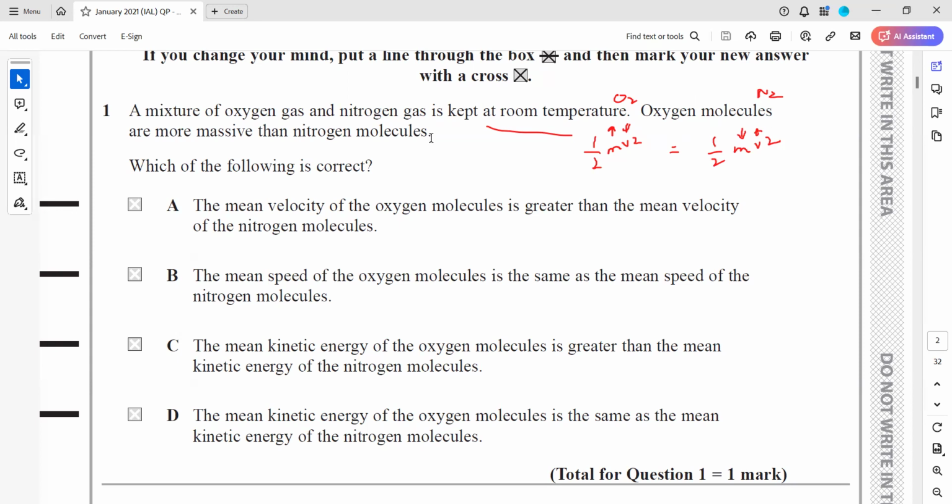So we check the options. The mean velocity of oxygen is greater. No, oxygen cannot be greater. The mean speed of oxygen is the same. It cannot be the same because they have the same temperature, so the same kinetic energy, but not the same speed. The half mv square should be the same. The mean kinetic energy of oxygen molecule is greater, that's also wrong. If the room temperature is the same, then they should have the same kinetic energy. That's why option D is the right answer, that the mean kinetic energy of oxygen molecule is the same as the nitrogen molecules.